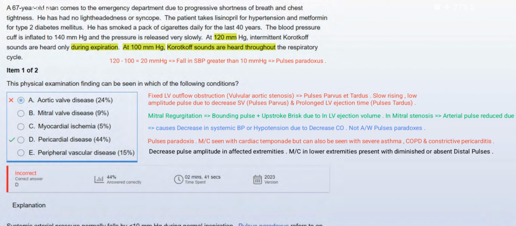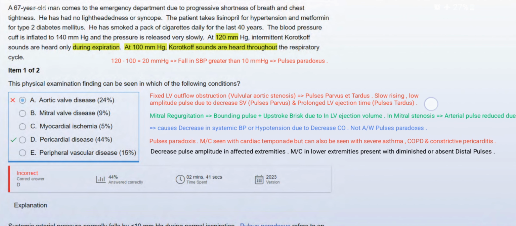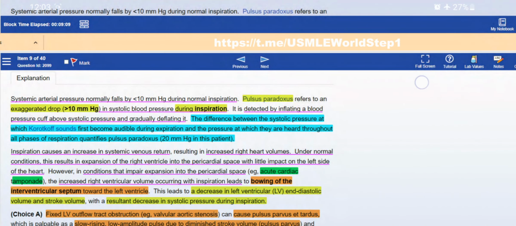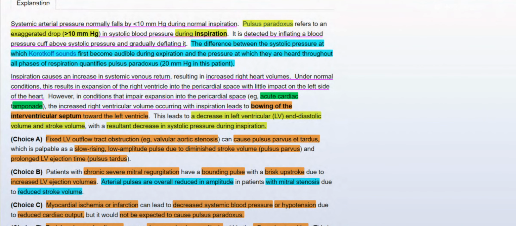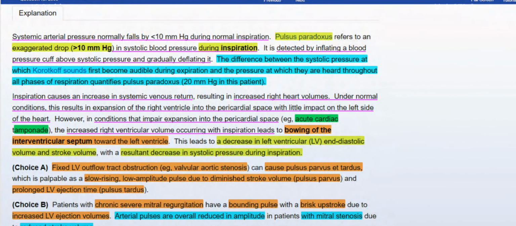Because peripheral vascular disease would decrease pulse amplitude in affected extremities, right? This is most commonly seen in the lower extremities. Peripheral vascular disease presents with diminished or absent distal pulses, right? Okay. So we talked about this. Let us move quickly through this.